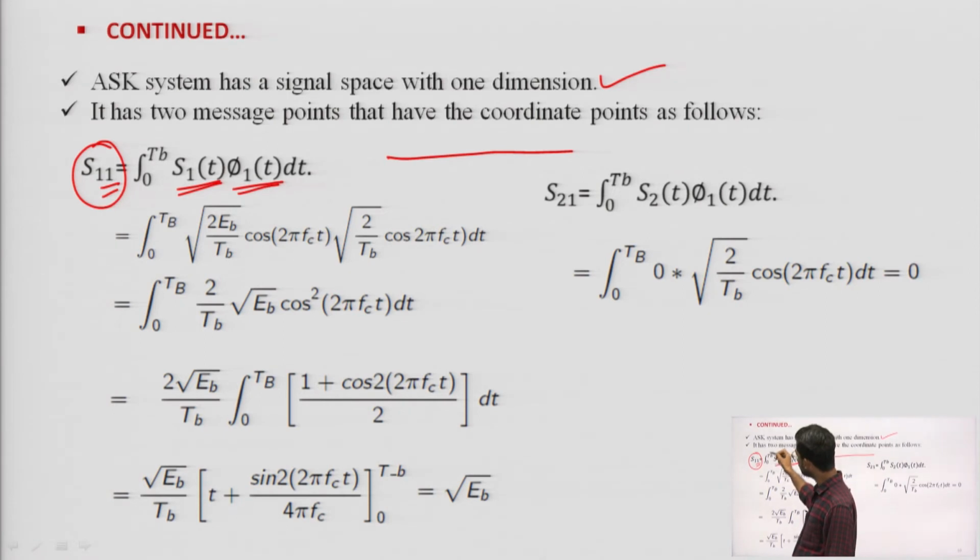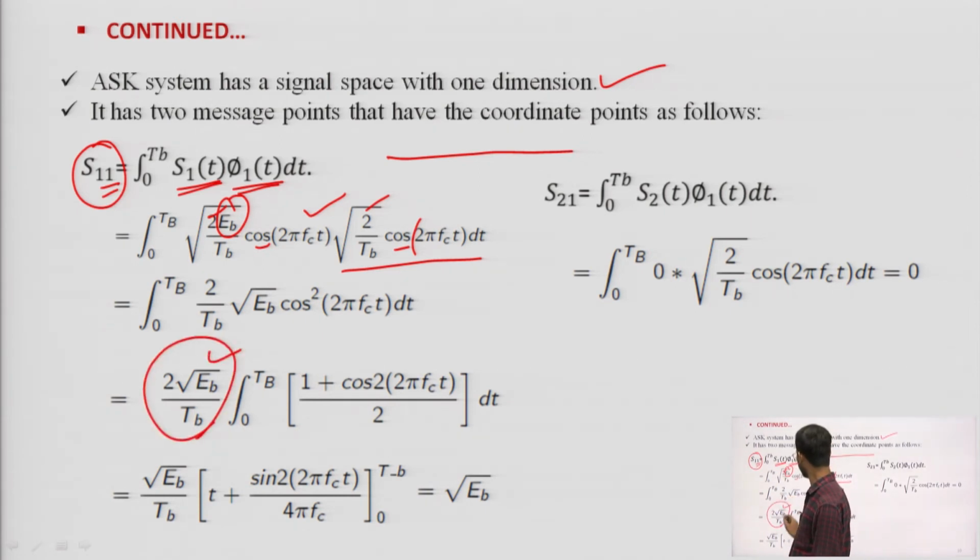So, I will integrate from 0 to Tb S1 t, which I know is root 2 Eb divided by Tb cos 2 pi fc t. Similarly, phi 1 t I know. So again, I integrate from 0 to Tb: 2 by Tb multiplied by root Eb, times cos square 2 pi fc t dt. Similarly, 2 root Eb by Tb, and cos square theta equals 1 plus cos 2 theta by 2.